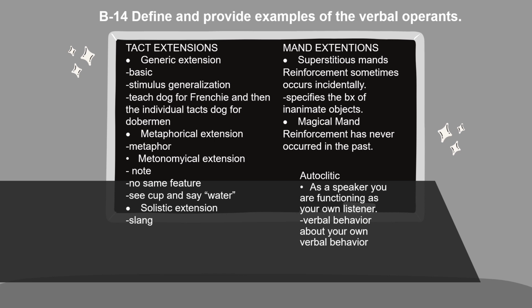And the last term we have on this slide is autoclitic, which is that as a speaker, you are functioning as your own listener. This is verbal behavior about your own verbal behavior.